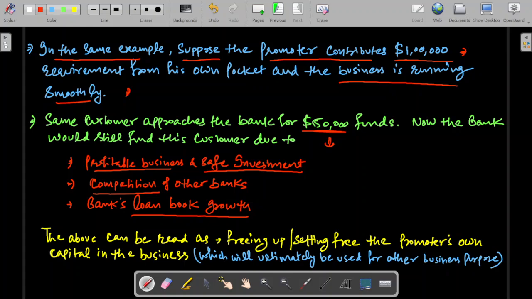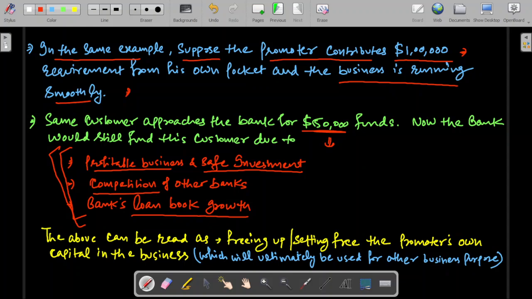So even with these circumstances, when you see the balance sheet, you see the business model, you are comfortable that the $50,000 will not be lost. They will not become non-performing asset. This is a safe lending to this guy. But still, the question will come to your mind. Okay, but due to these factors that you want your bank to stay in the competition, you want your bank's loan book to grow positively, you want the profitable business and safe investment in lending business. So you will still, I believe, want to give that $50,000 to that client.